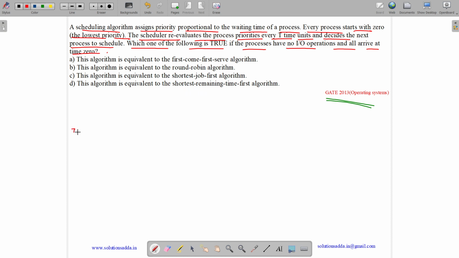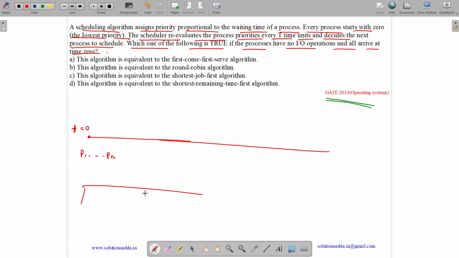So what happens? See, at time t equals to 0, what happens? All the process P1 to Pn arrives. Now since each one has waiting time as 0, so each one has same priority. So we will schedule any process. Let us suppose we scheduled P1.